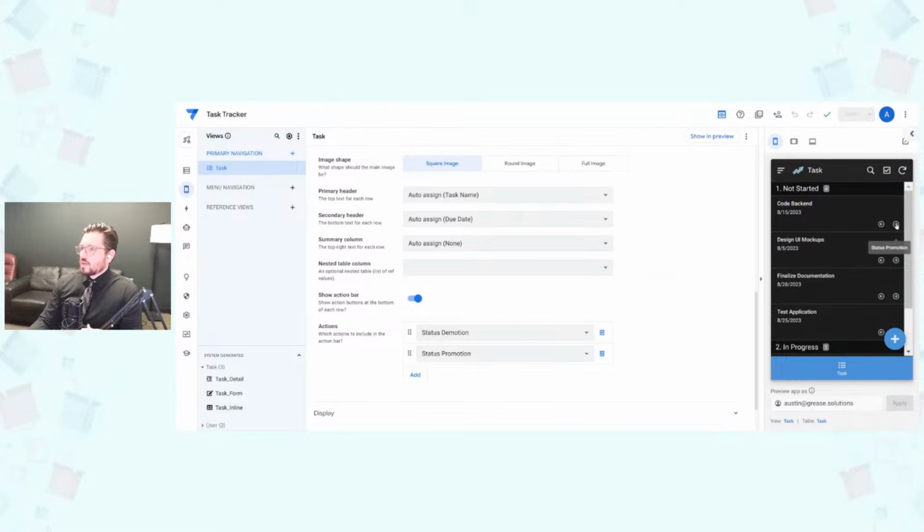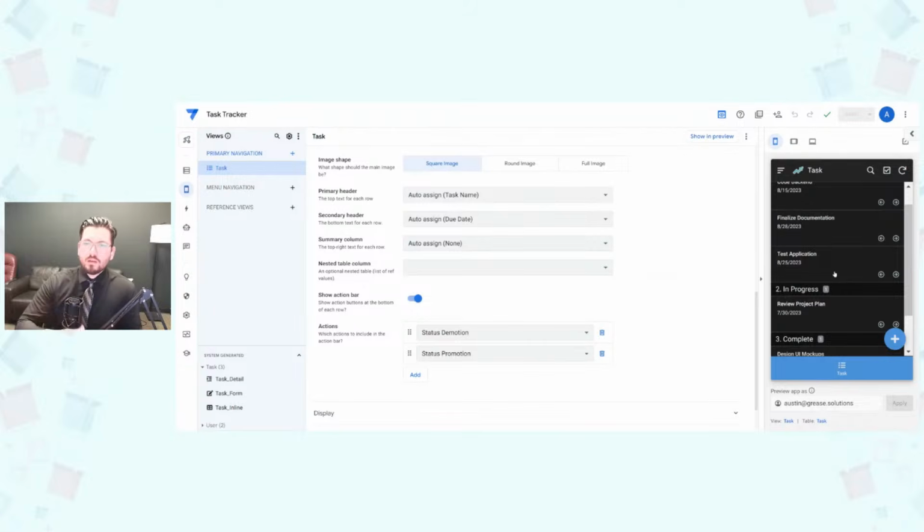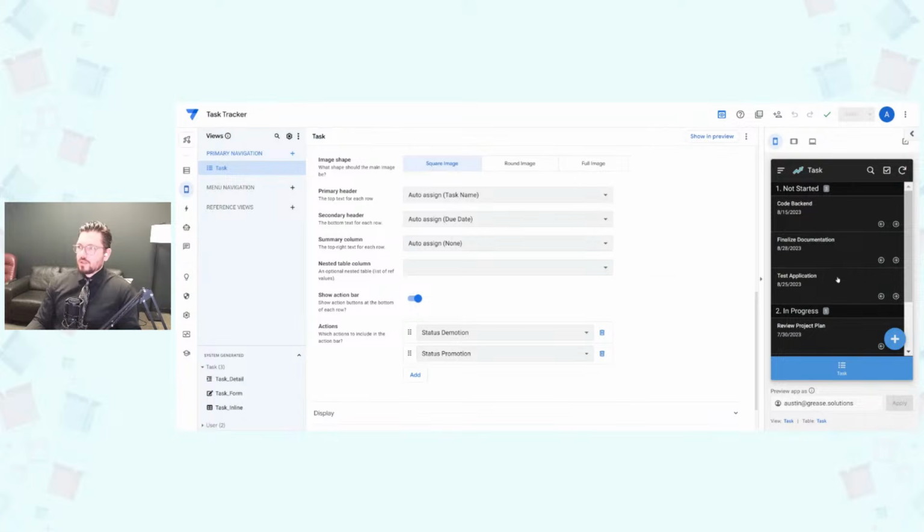Promoting the task, boom, moved it up here, and then promoting it to completed. Awesome. Now let's demote it back down, and back down to not started. There we go. If we wanted to take this one step further, we can make it hide using the behavior controls to show and hide it when it reaches a certain status. But that's the basic premise of that one.